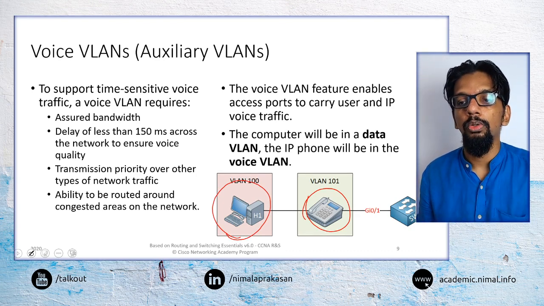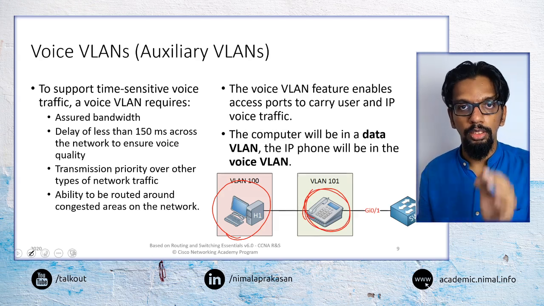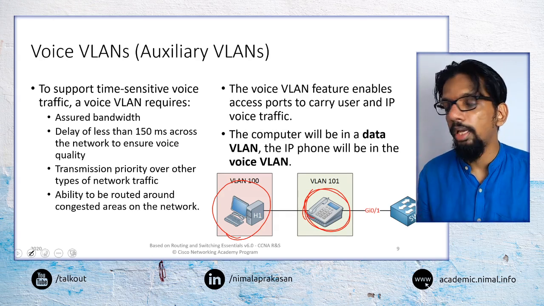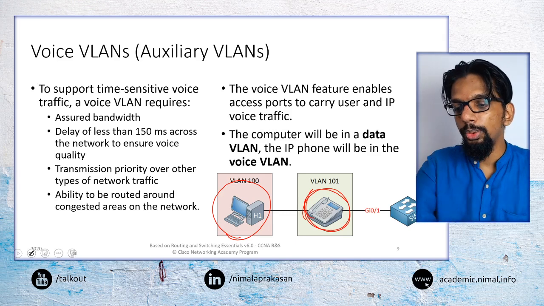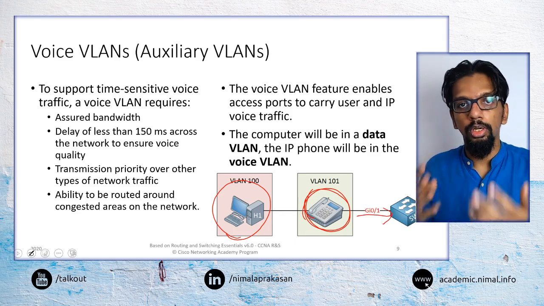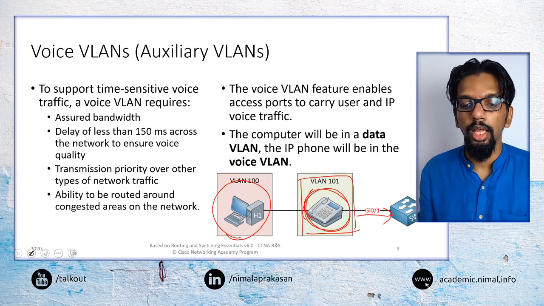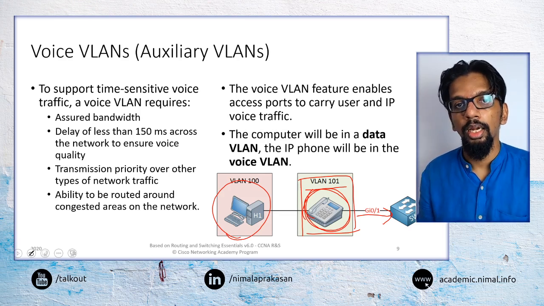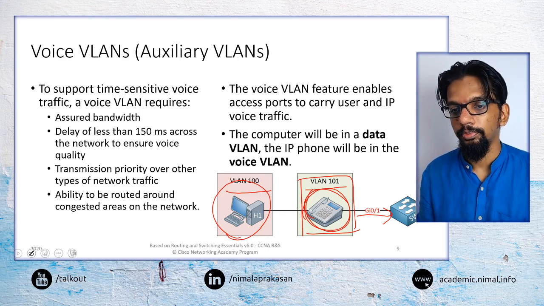So what we may want to do is identify any traffic originating from such devices onto a separate auxiliary VLAN, which we would identify as a voice VLAN, and then all the switches may give additional priority to any network traffic originating from these VLANs. So if we say VLAN 101 is the voice VLAN, that would get more priority compared to VLAN 100, which is the data VLAN.